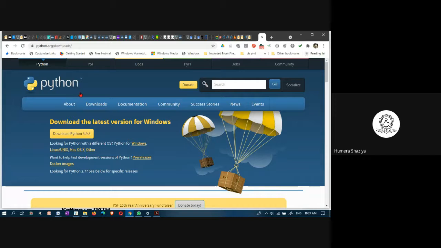It is just Python. It is not an IDE. This is just the Python software. You install it and then you can execute the programs on the command prompt.